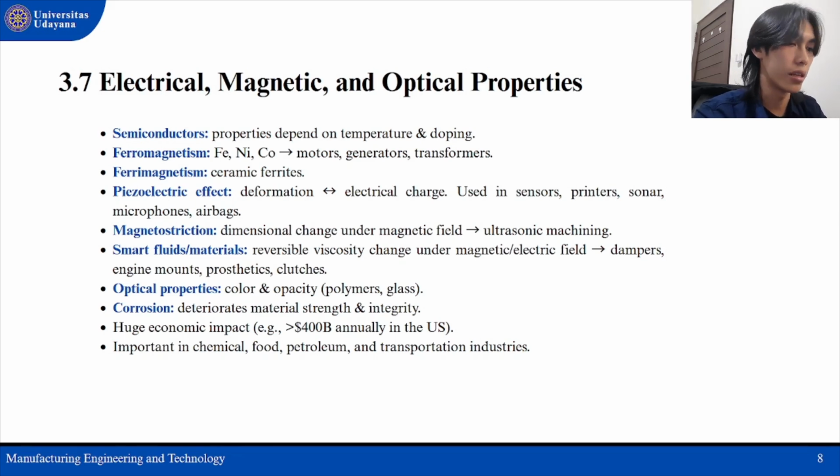So the next is ferromagnetism, observed in iron, nickel, and cobalt, which is critical for motors and transformers. Next, we have ferrimagnetism, which is found in ceramic ferrites.